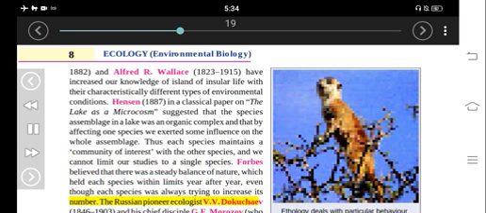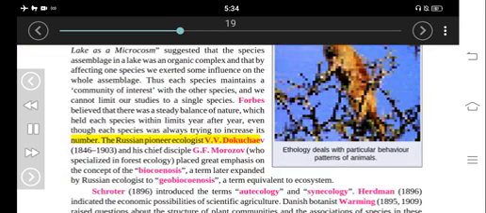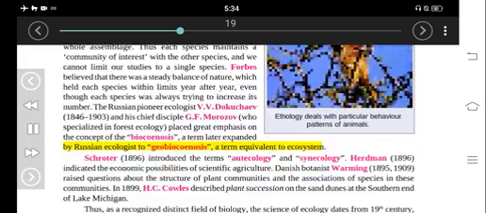The Russian pioneer ecologist V.V. Dokuchev, 1846–1903, and his chief disciple G.F. Morozov, who specialized in forest ecology, placed great emphasis on patterns of animals. The concept of the biocenosis, a term later expanded by Russian ecologists to geobiocenosis, a term equivalent to ecosystem.